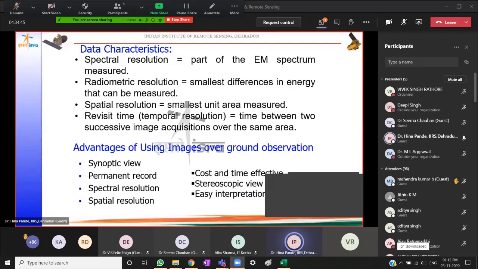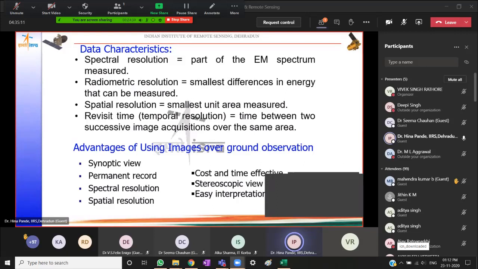Suppose I have to distinguish between water and vegetation. Even a broader spectral resolution will be sufficient for me to do this kind of interpretation. But if I need to make a distinction between different species of trees or vegetation, then I would need a finer spectral resolution.